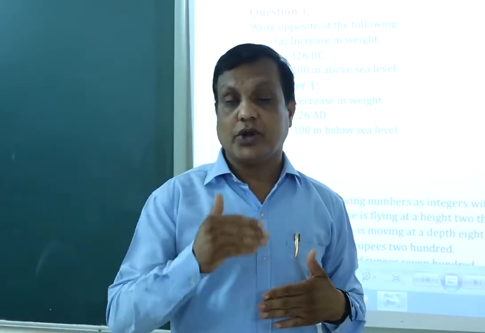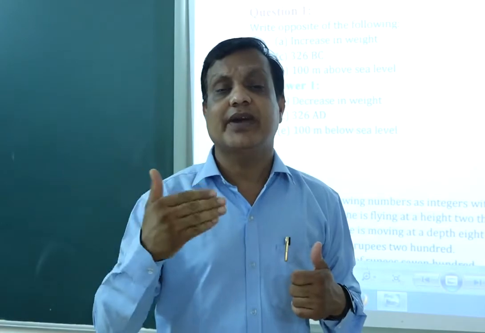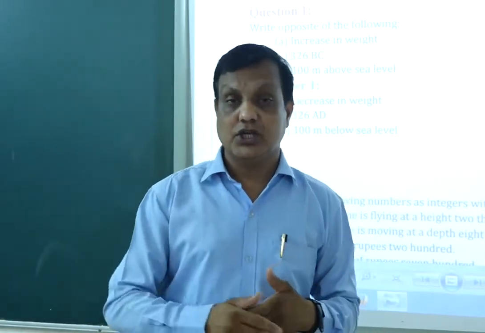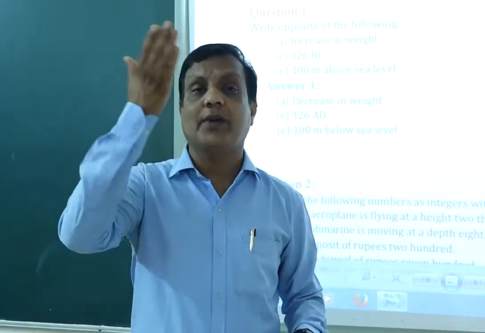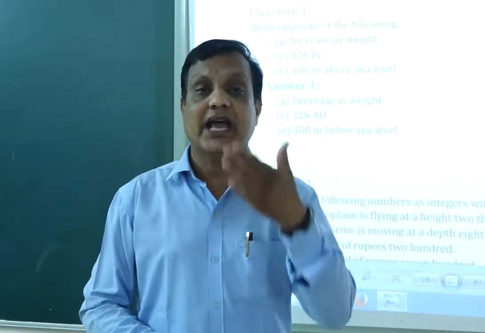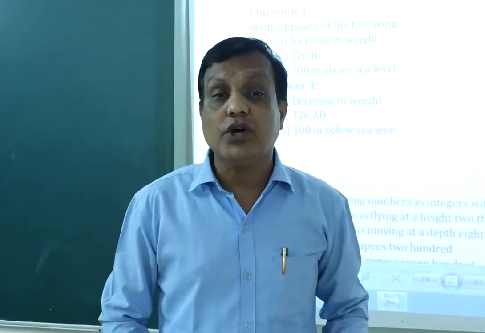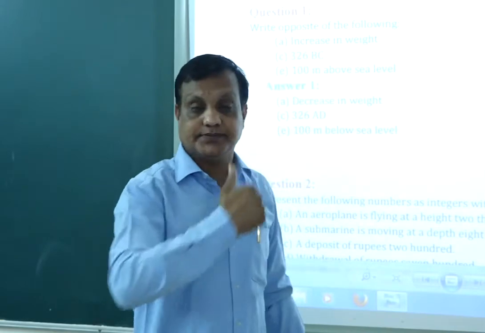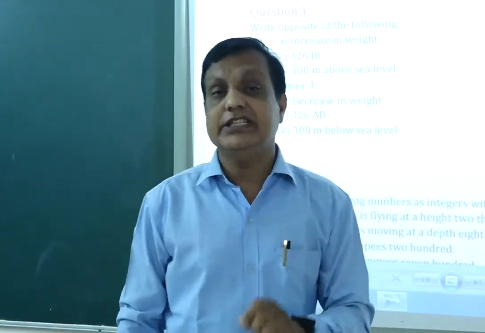When you read numbers, you always read 0, 1, 2, 3, 4. You never read -5, -10, -20, -100, the numbers which are in minus. So minus numbers are also important. Why? As you go up, the numbers become plus. As you come down, the numbers become minus. As you go right, the numbers become plus. As you go left, the numbers become minus. So when you go to the right side, every number is increasing, and when you come back to the left side, the number is decreasing. So these integers we will see today.